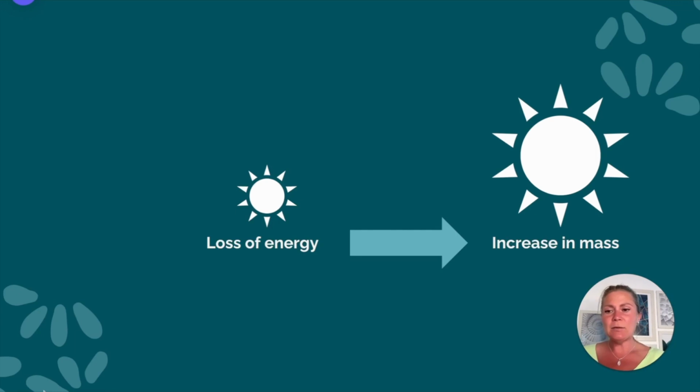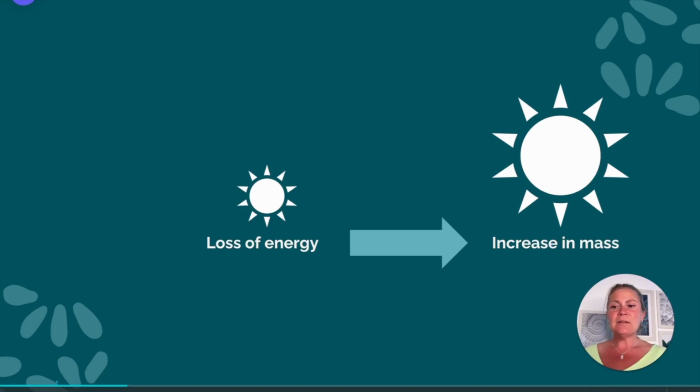And here are three examples I want to tell you about that Dr. Jack Kruse, who's a genius talking about all these things, famously brings up when he wants to explain this phenomenon. When a G-class star, like our sun, is about to lose energy, it increases in mass. When an ankle is inflamed, it increases in mass. And when a heart is failing, it increases in mass as well. So it is a universal physical phenomenon that also applies to our body.